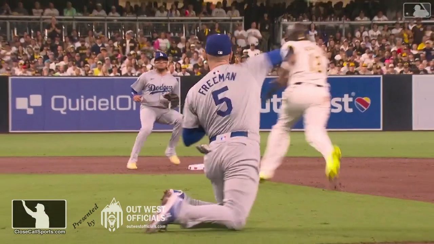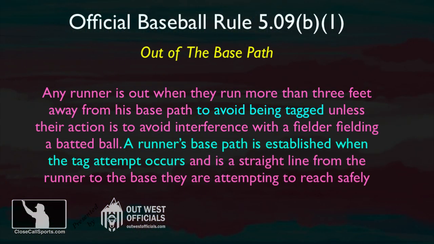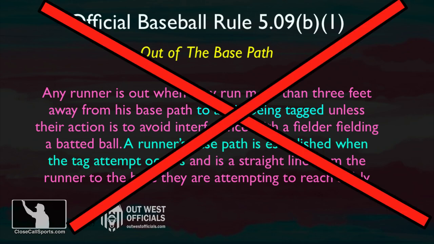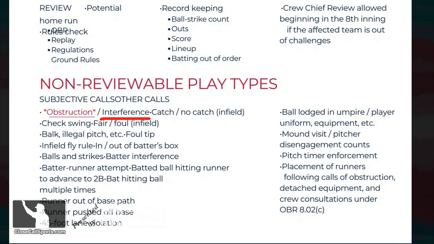The base runner can create his own baseline until there's an actual play, an attempted play on him. As for the base path rule, that requires a tag attempt. There was no tag attempt, so this does not apply. Not a replayable play, a challenge play. And that is correct. Interference matters such as this one are not reviewable.